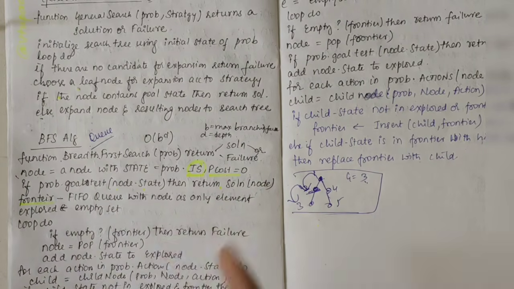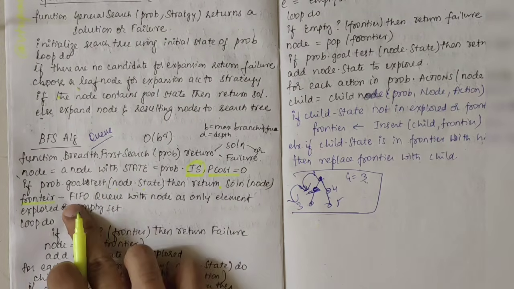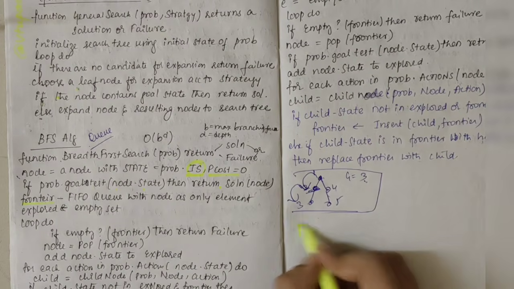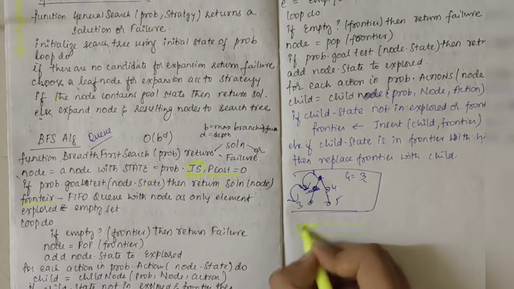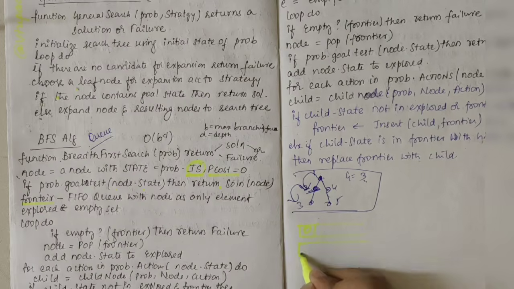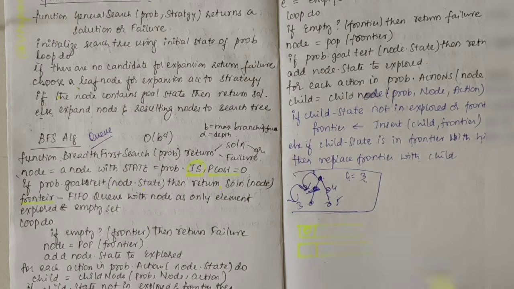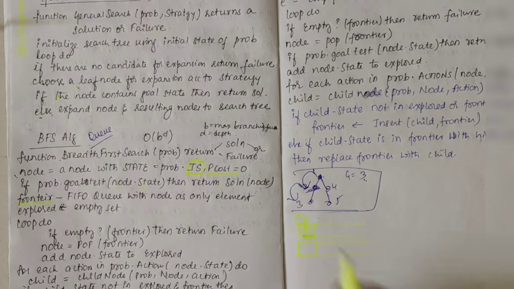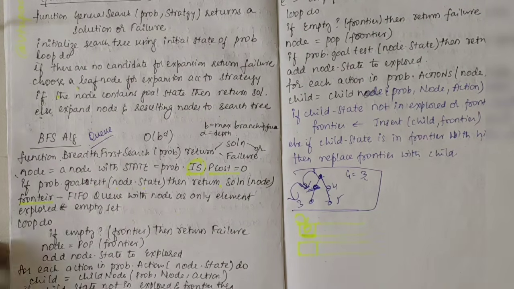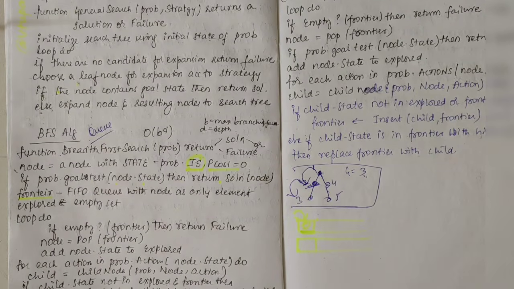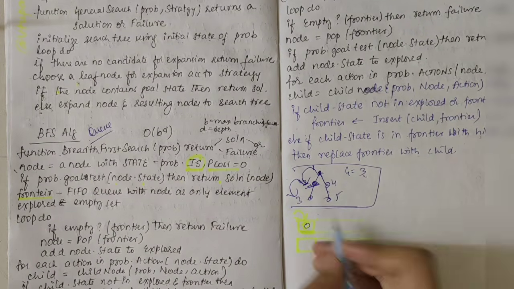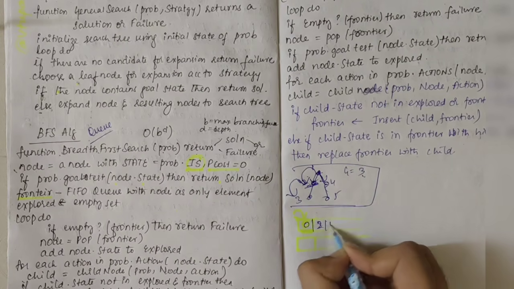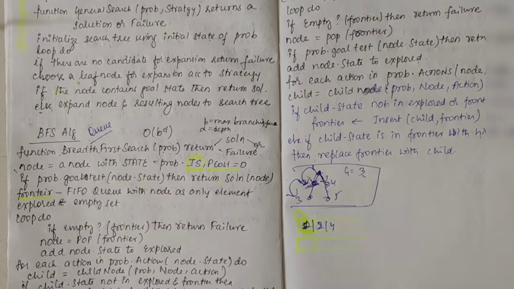If not, we make use of a frontier. The frontier is a queue, a first in first out queue with the node as its only element. So we take a queue and write the first element as the input. Now we take another set called the explored set, which needs to be empty initially. Firstly we take this particular node and then we explore it. From that node, whatever further child nodes are linked to it, we'll write them as they are. I took 1 as the first node, so I'll write 2 and 4.